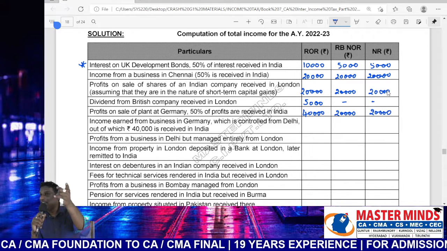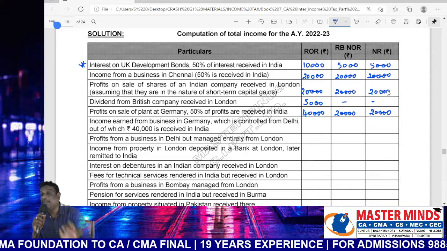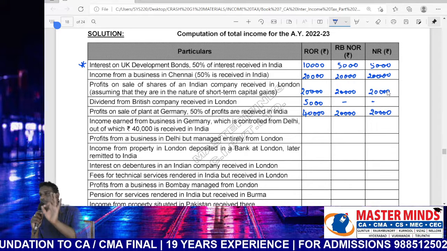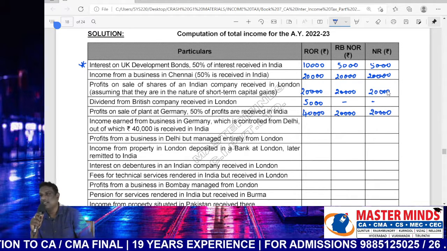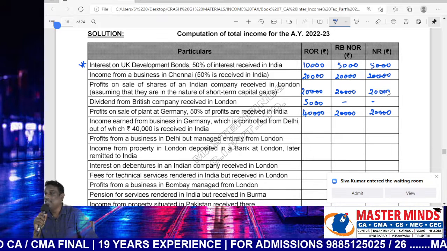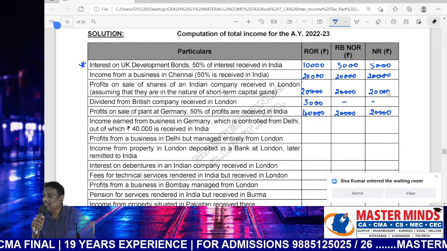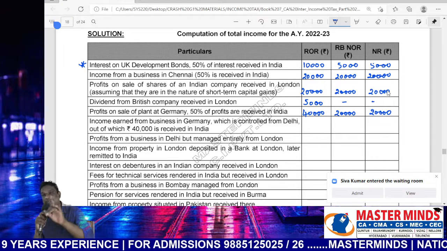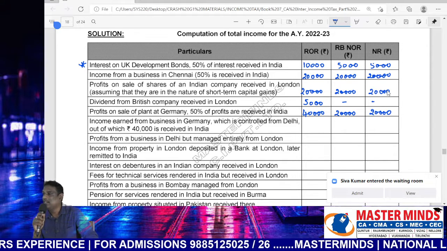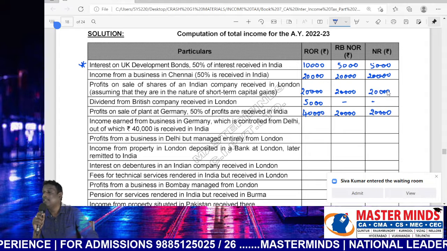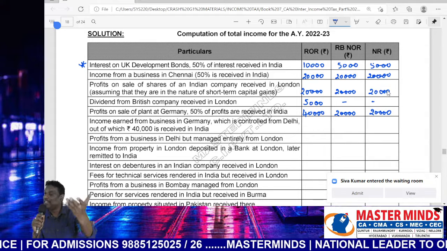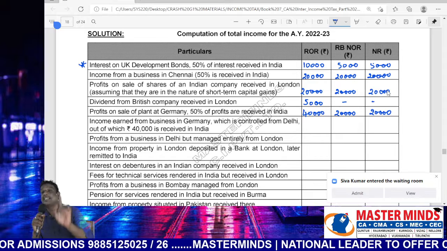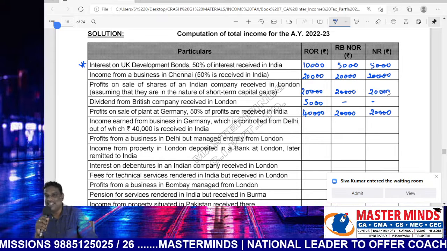100% earnings located outside India. 50% receipt in India, 50% receipt outside India. If receipt is located in India, then it will be taxable automatically in the hands of all assessees irrespective of the residential status. The balance 50%, both earnings and receipts located outside India, will be taxable only to resident and ordinary resident.